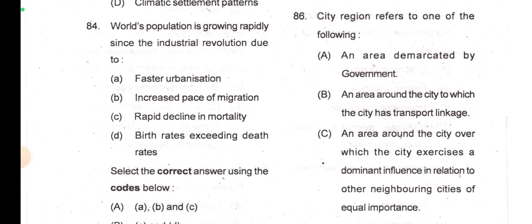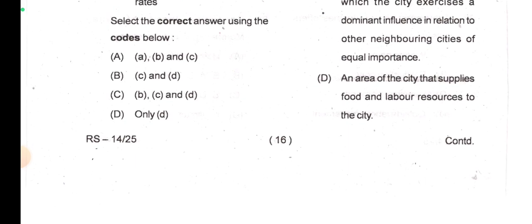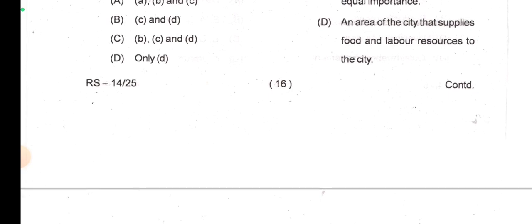Now, city region refers to one of the following: an area demarcated by government; an area around the city to which the city has transport linkage; an area around the city over which the city exercises a dominant influence in relation to other neighboring cities of equal importance. So option C is correct here. That is the city region, the influence of a city on its surroundings. An area of the city that supplies food and labor. No.